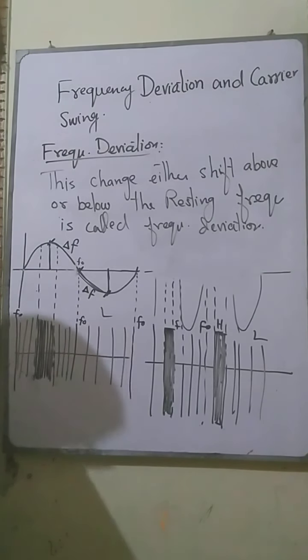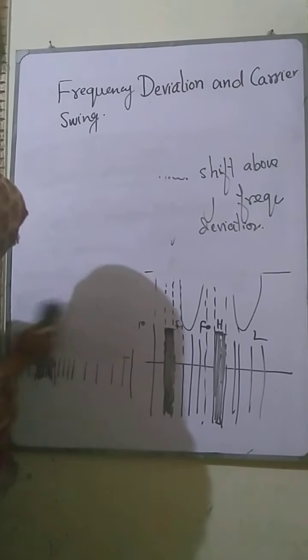So what is the carrier swing? In the frequency deviation there is another term, that is the carrier swing.